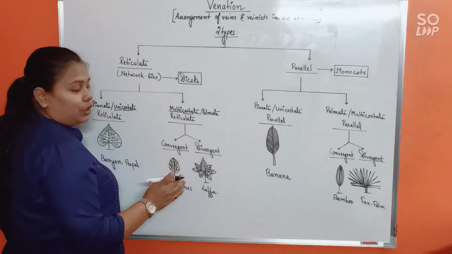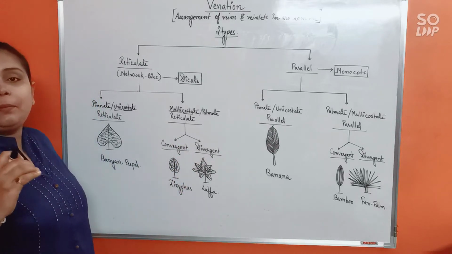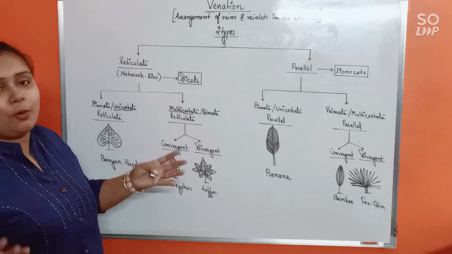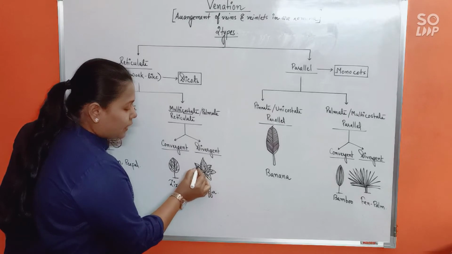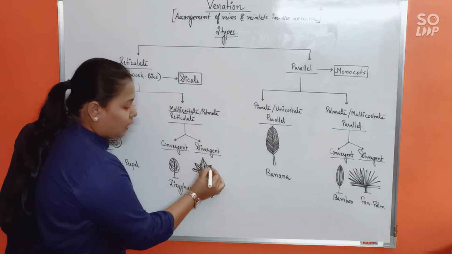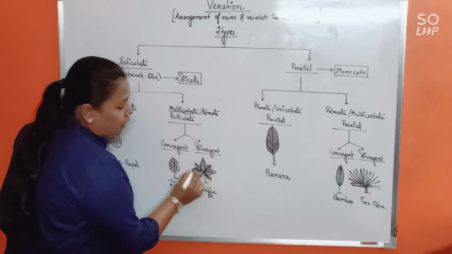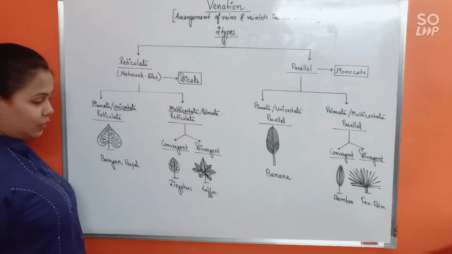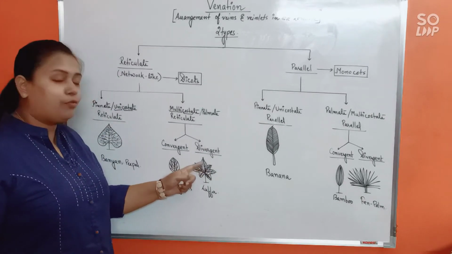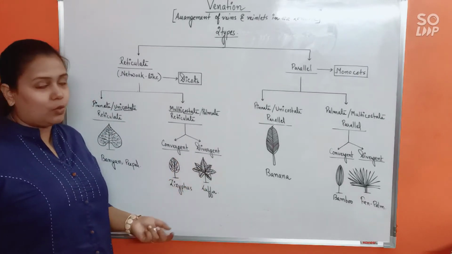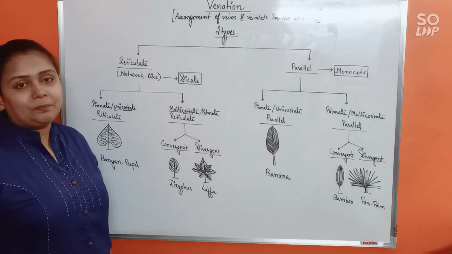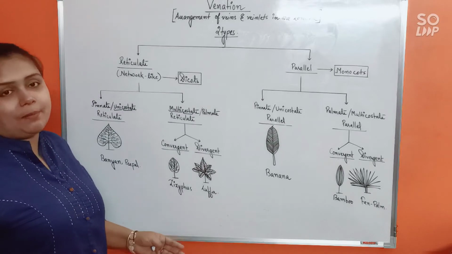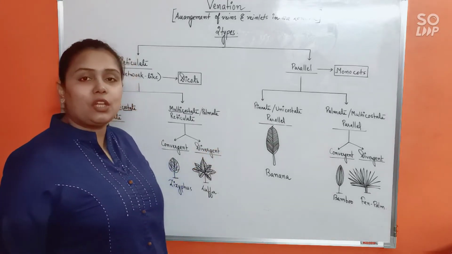Next is divergent. Divergent means the multiple midribs here will be running away from each other. These midribs are of course running away from each other, right? And the veins and veinlets are again going to form reticulate venation. Example is Luffa.